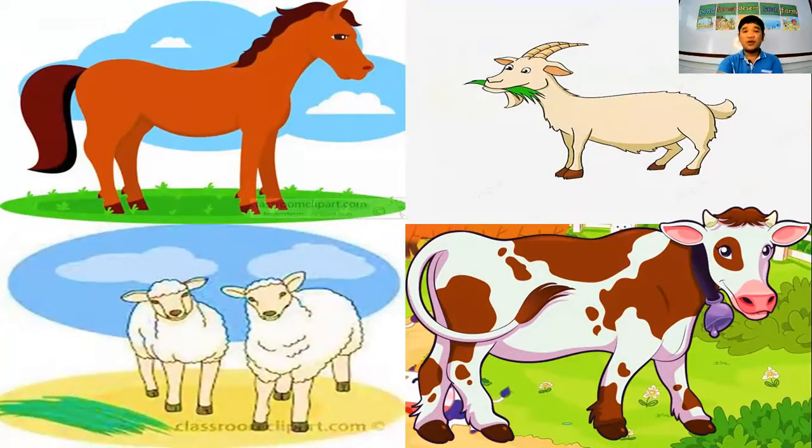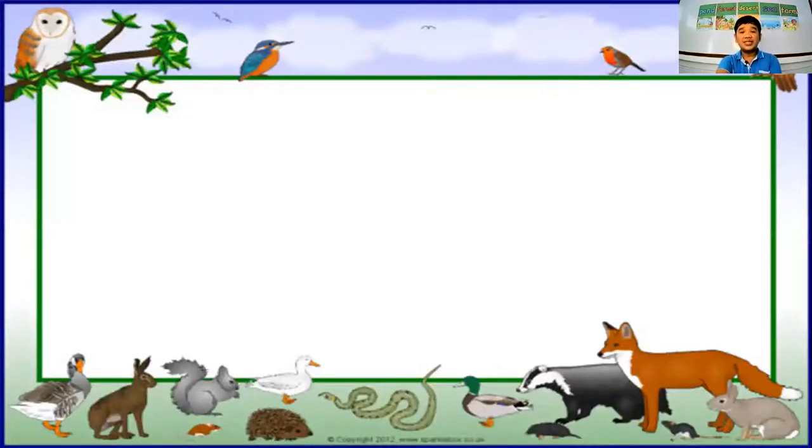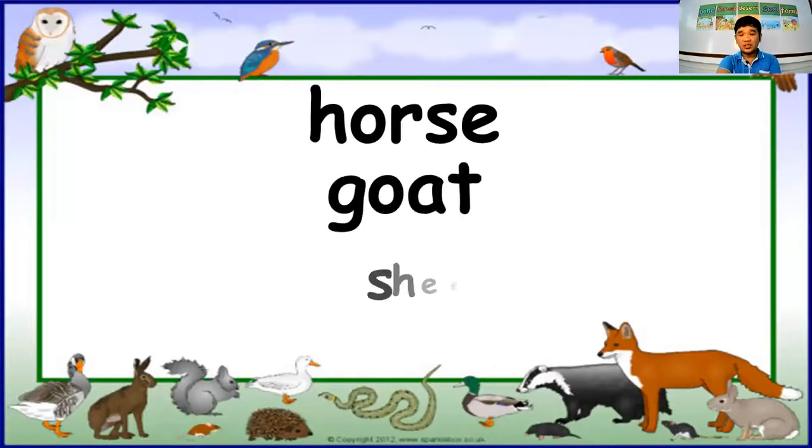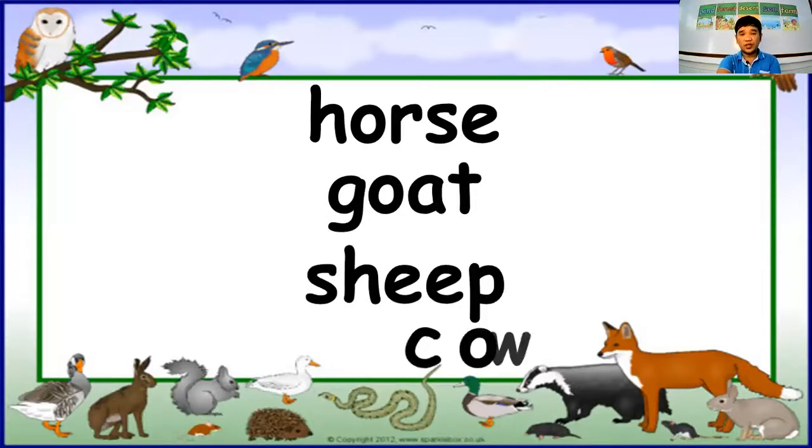I know that maybe some of your grandfathers or grandmothers like to live in the farm because they really want to raise animals. So these are the animals, as examples, who can live in the farm. Let me show you the list of examples of the animals who can live in the farm. We have horse, goat, sheep, and cow. These are examples of animals who can live in the farm.